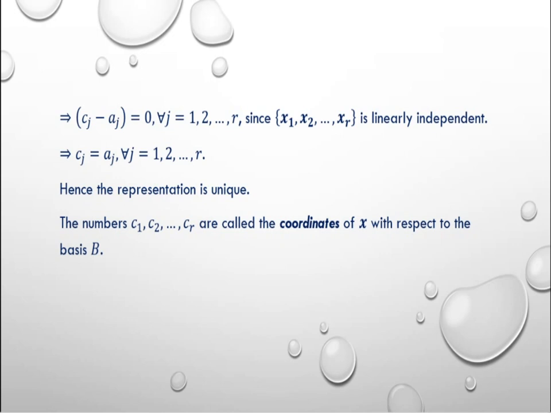Since the set x1, x2, etc., xr is a linearly independent subset, whenever the linear combination is equal to 0, the coefficients are 0, which implies cj equal to aj for all j equal to 1, 2, 3 up to r. Hence, the representation is unique. If vector x has a unique representation of the form summation j equal to 1 to r cj times vector xj, then the numbers c1, c2, etc., cr are called the coordinates of vector x with respect to the basis B.